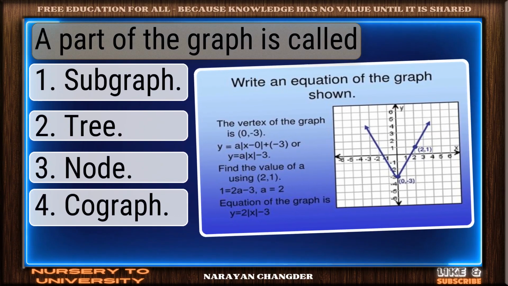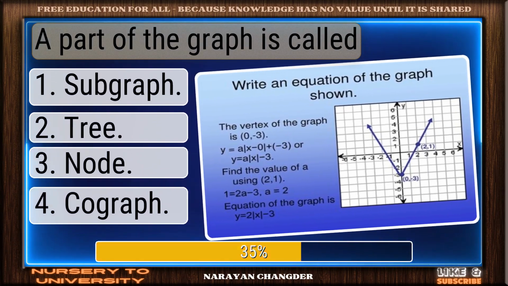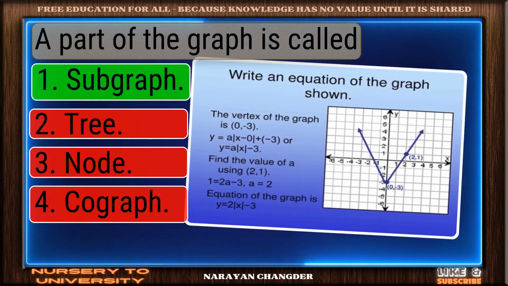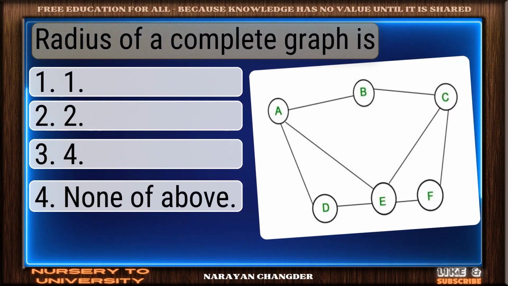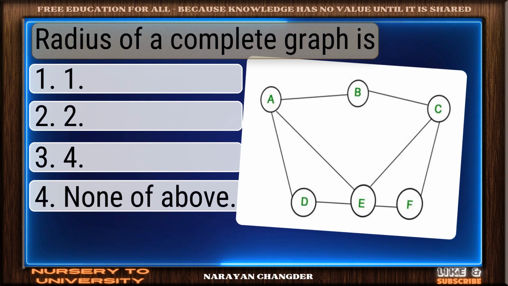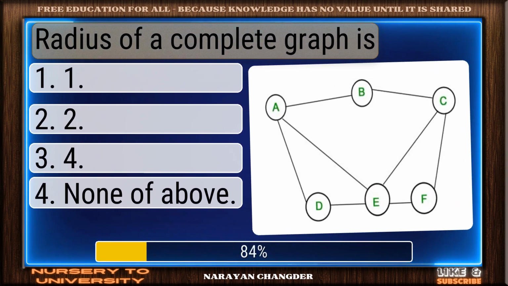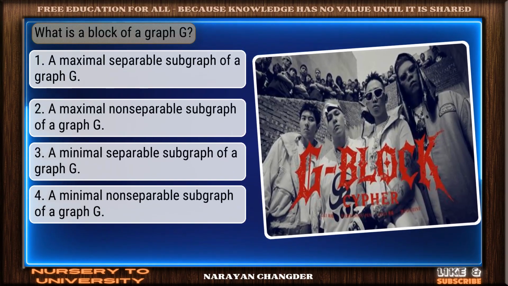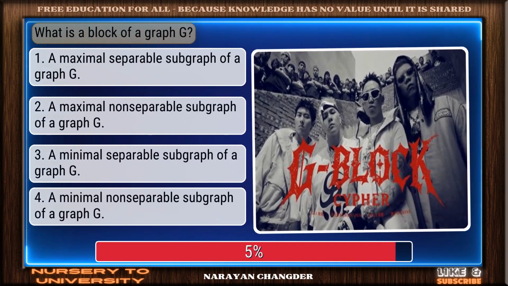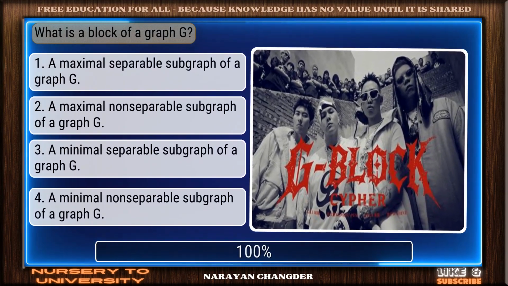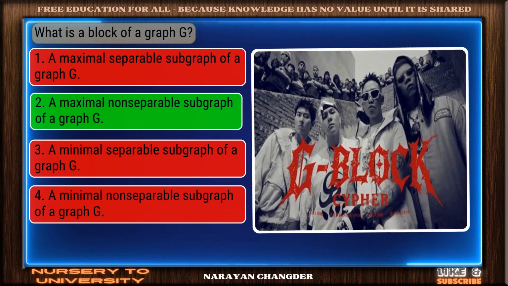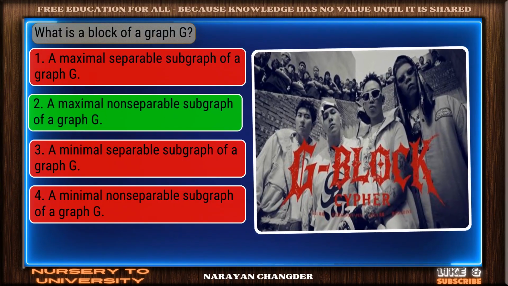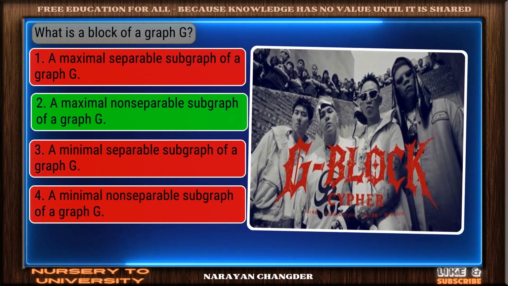Question number 58. A part of the graph is called. Good thinking. Subgraph is the right answer. Question number 59. Radius of a complete graph is. Smart move. One is an accurate answer. Question number 60. What is a block of a graph G? Clear logic. Your choice, a maximal non-separable subgraph of a graph G, is sound and 100% true.